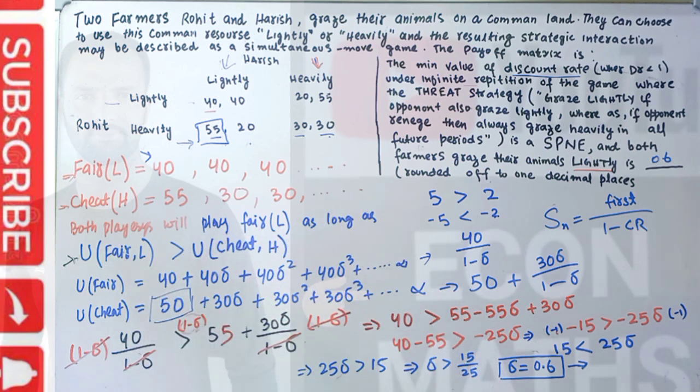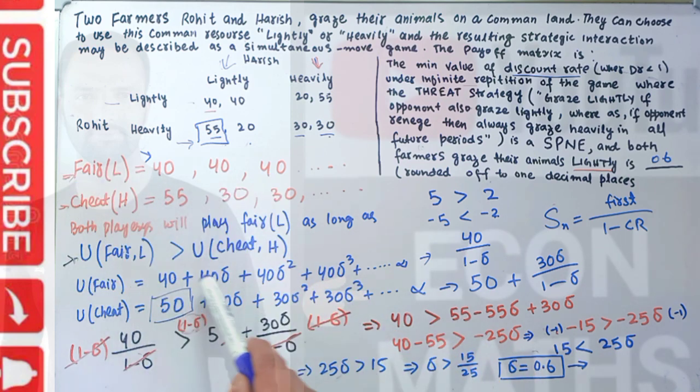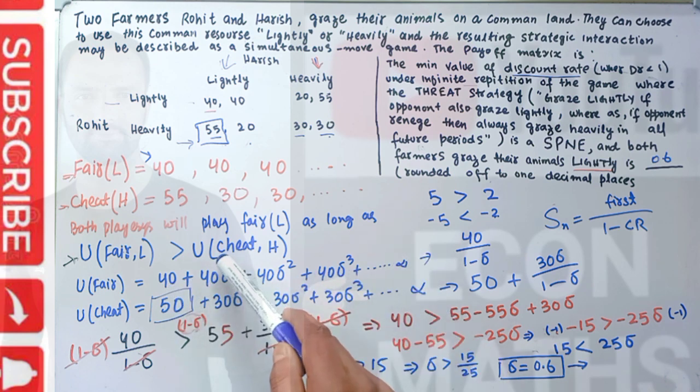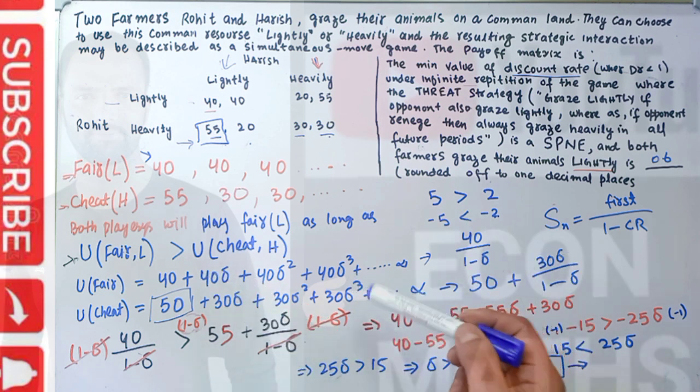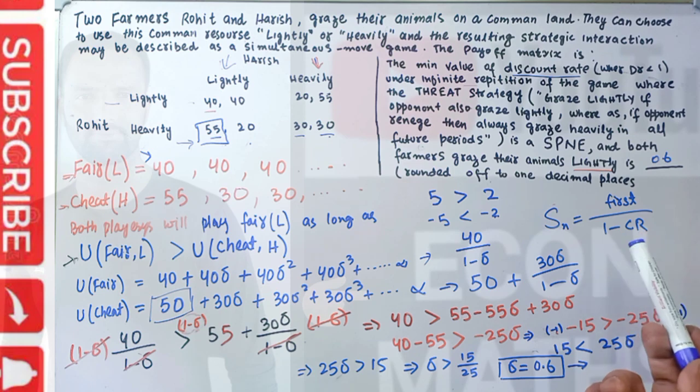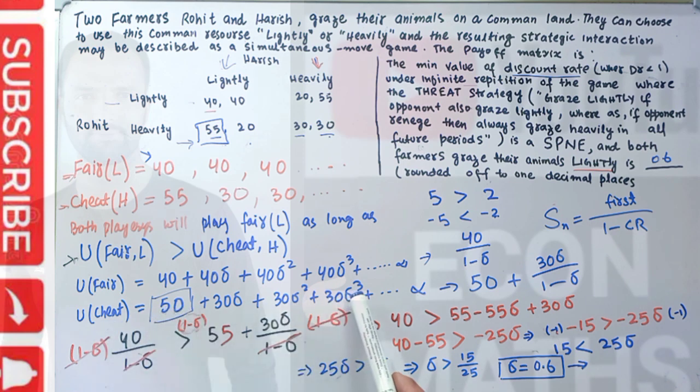We first have to calculate the payoff from playing fair, which is that very thing discounted by a factor delta here. As I have told you, having $100 today is better than having the same $100 tomorrow. That is why we use this discounting factor. And from cheating, this is the discounting factor.